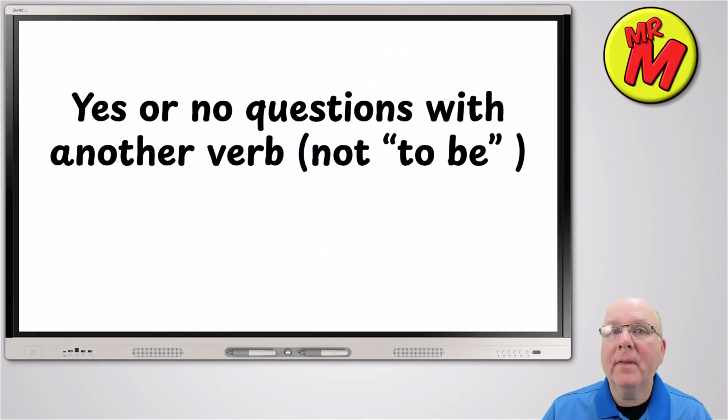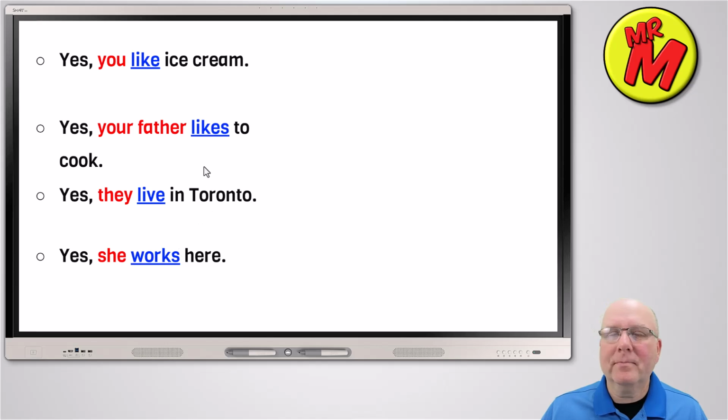What about if you want to write a yes or no question and the main verb is not to be? For basically all the other verbs, except some modal verbs, you will use the verb to do to begin your question. So here are 4 yes or no answers.